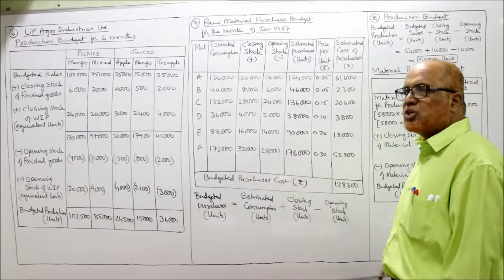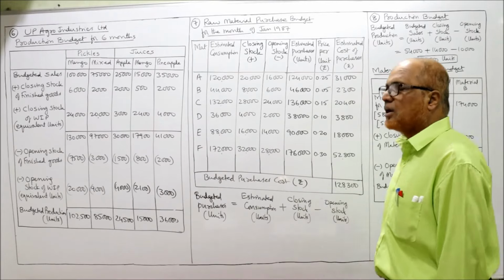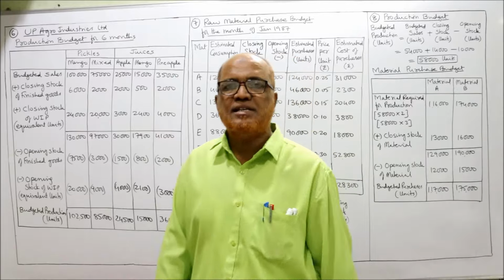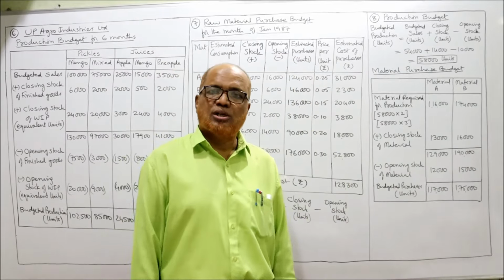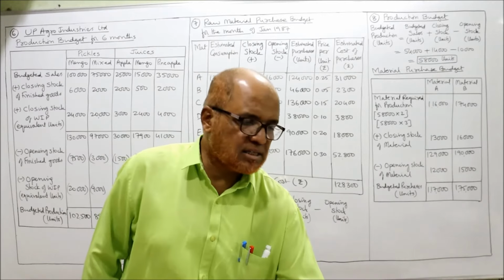Take the total of the purchase cost. The budgeted purchase cost is 1,28,300. This is the budgeted purchase cost. So in this problem, we have prepared a new budget called purchases budget.